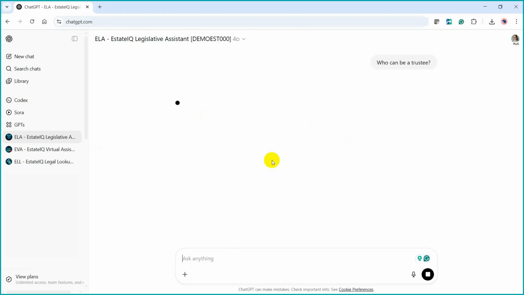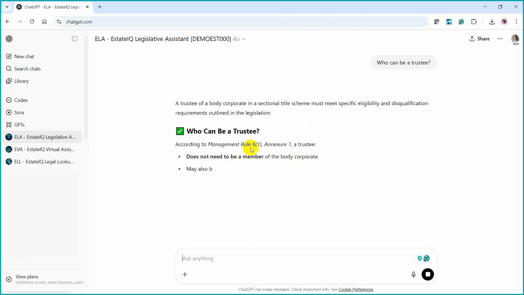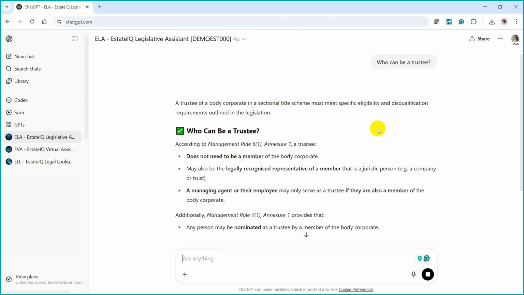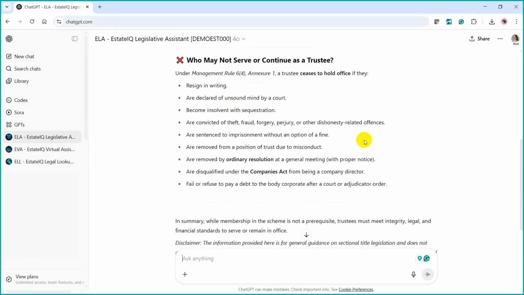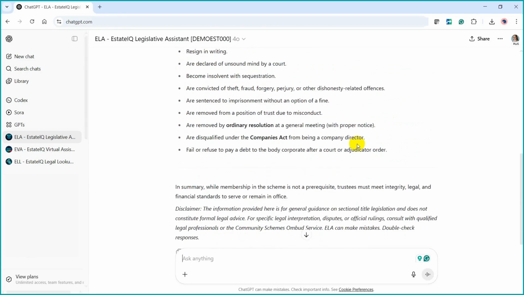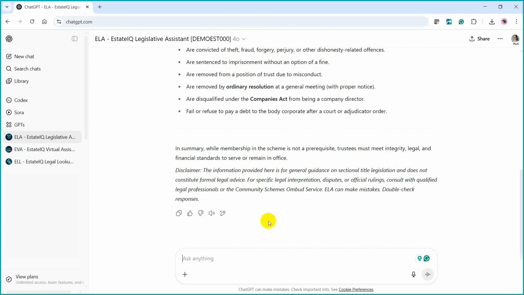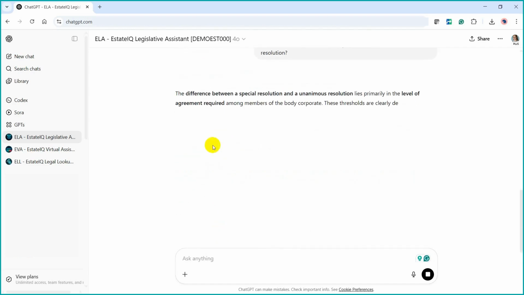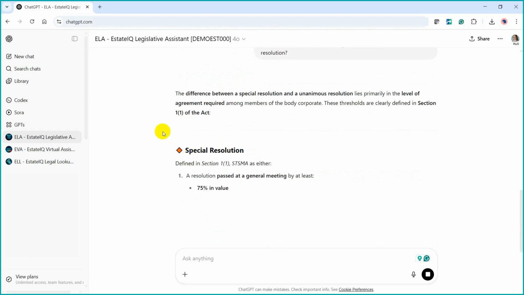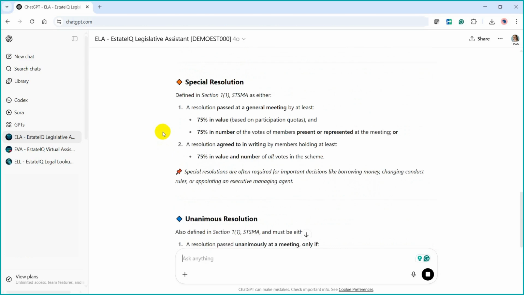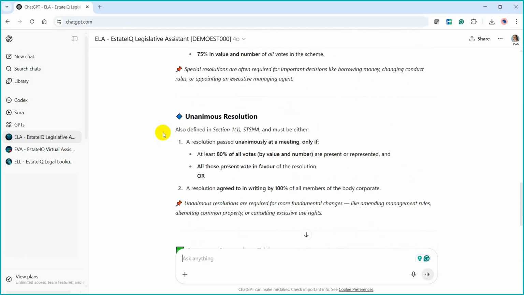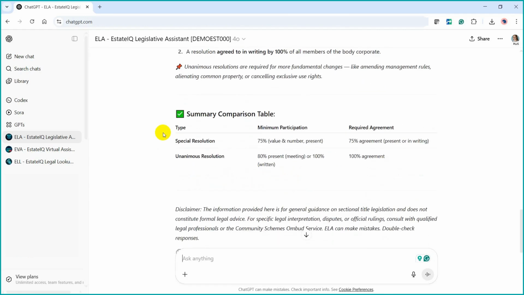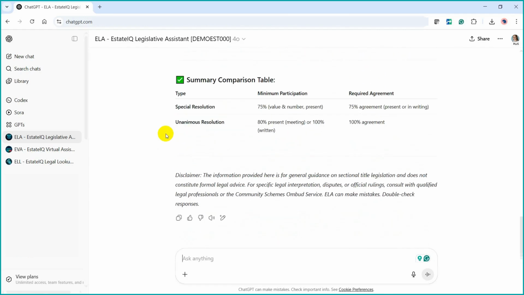Who can be a trustee? In this example, ELA retrieves from PMR sections 6.1 and 6.4, covering eligibility criteria and disqualification grounds. Next, an example from the STSMA. What's the difference between a special resolution and a unanimous resolution? ELA provides a response based on the definitions from Section 1 of the STSMA.